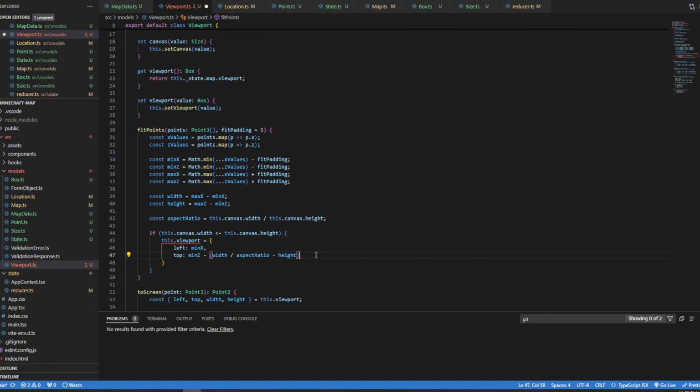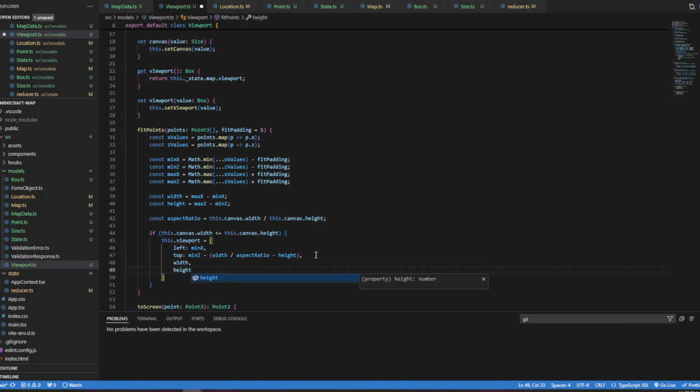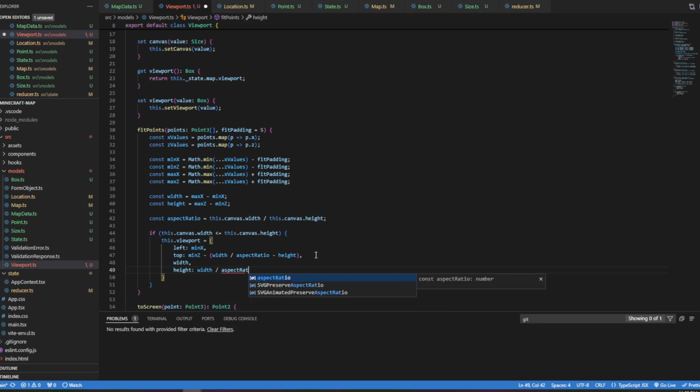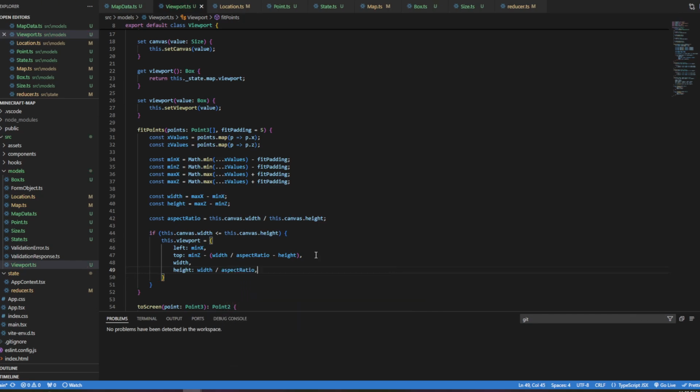Oh, yeah. And then width. And then height. I think I make this code work a little bit better in later commits. Height equals width divided by aspect ratio.